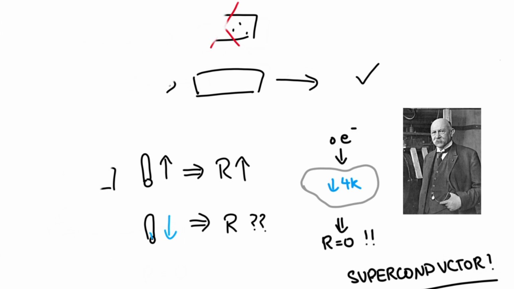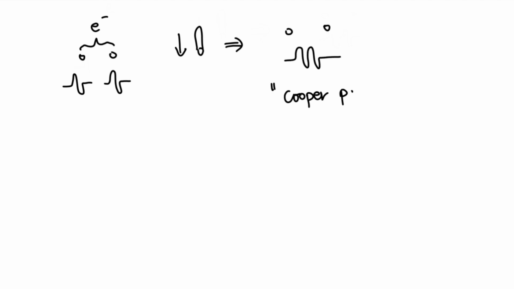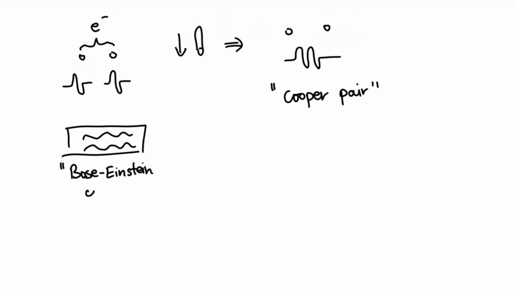Now, what is the underlying physics behind superconductors that makes this phenomenon possible? It turns out that when we supercool electrons, their quantum states, or eigenmodes as we learned in class, start to overlap and form something called Cooper pairs. This single quantum state that the Cooper pairs are in is known as the Bose-Einstein condensate.